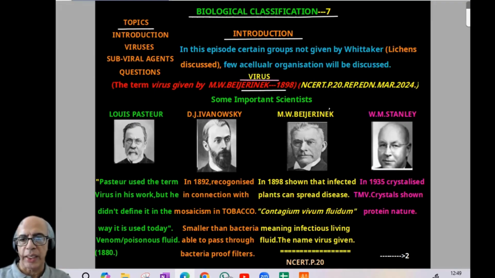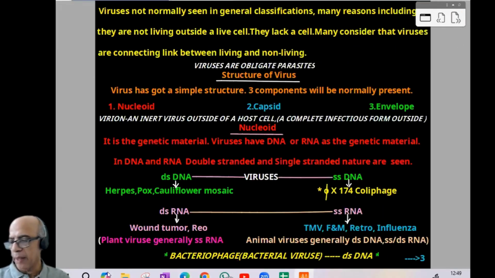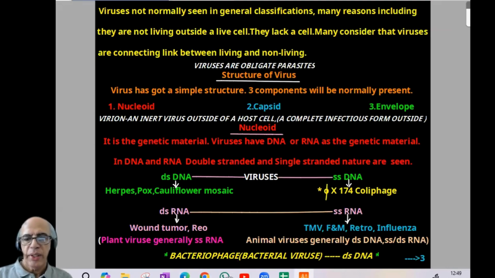Now we can proceed to the second page. I think the first page is clear. On the second page, viruses are not normally seen in general classification. That is why in Whittaker's classification, we are not able to identify them. Many reasons, including that they are not living outside a living cell. They can live only in a live cell, where they can show life properties. They lack a cell, so they are acellular.